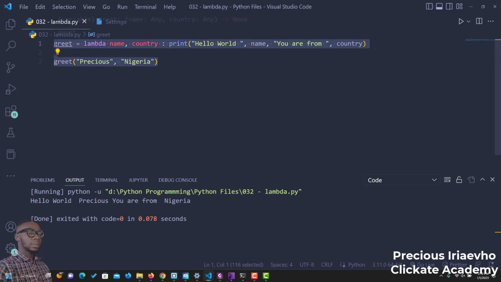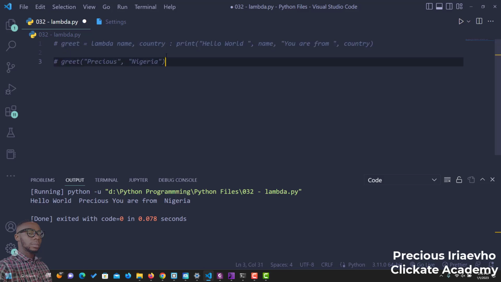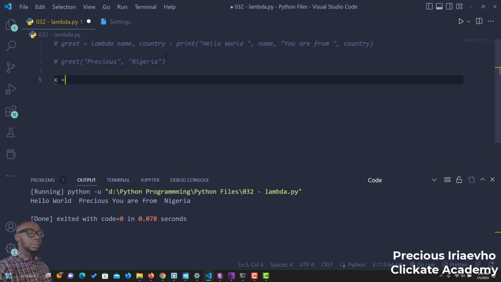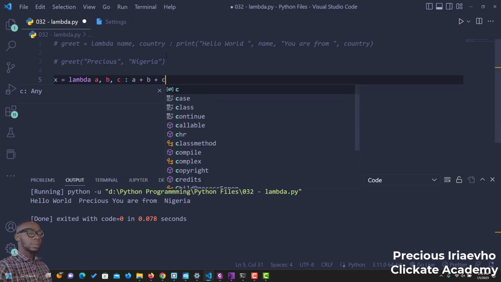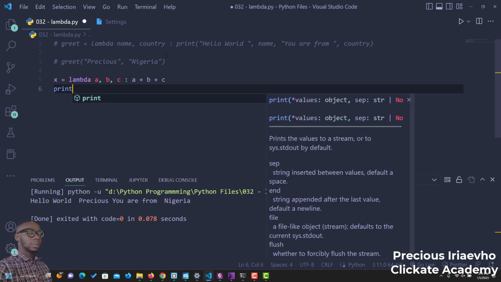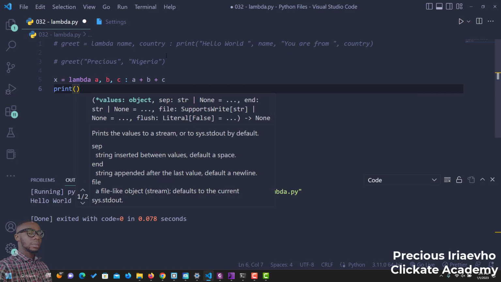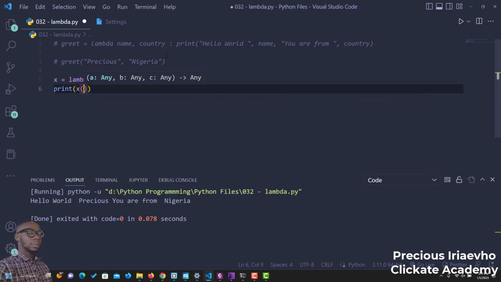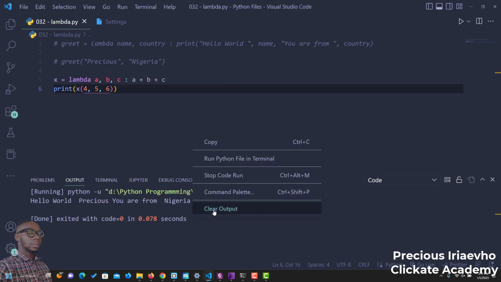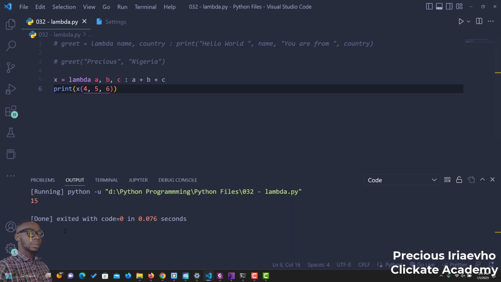We can even use it for arithmetic operations. So I can create a new lambda function, x is equals to lambda. Then I create three variables, so parameters a, b, c, and I want to use them as a plus b plus c. I can go further to print this, call the function, then send in the variables 4, 5, 6. Save this, and let's run this to see the output. And you can see 15.